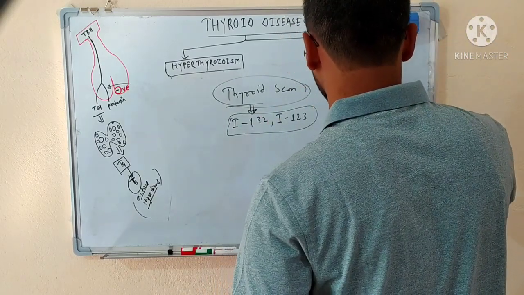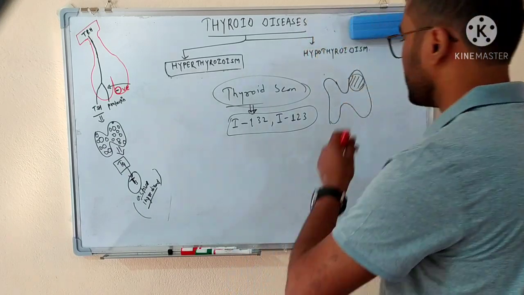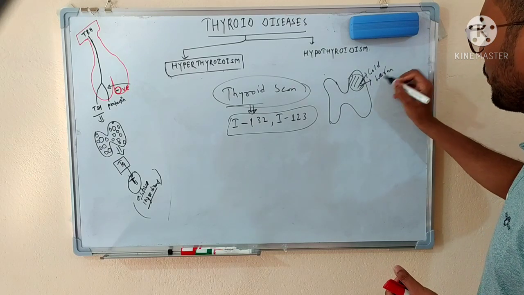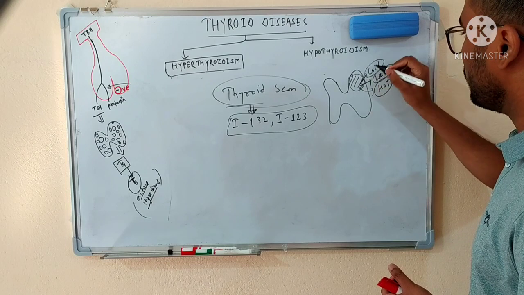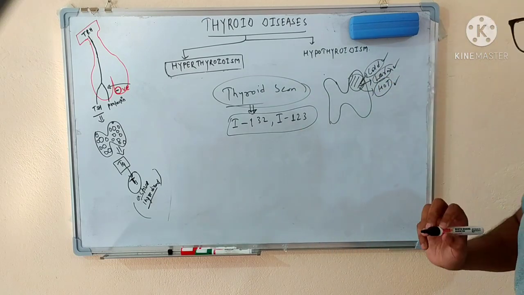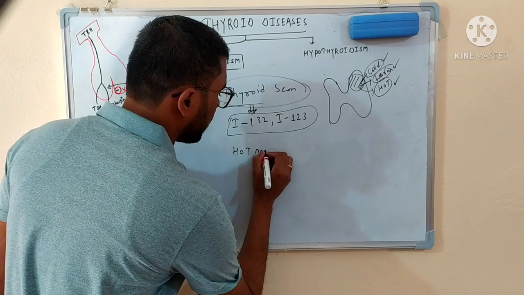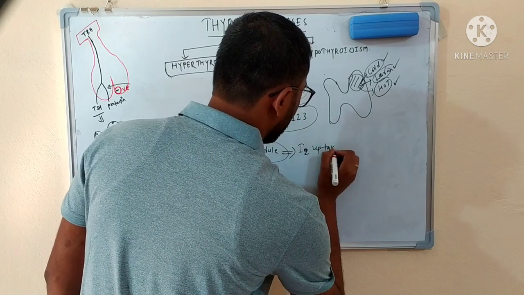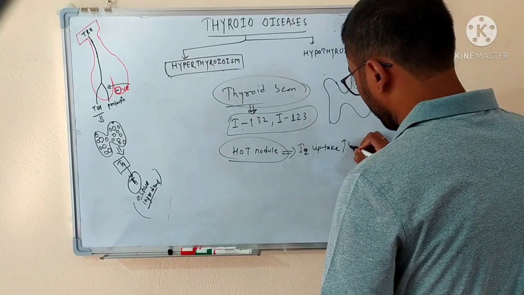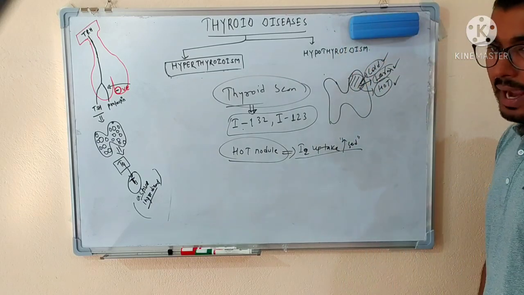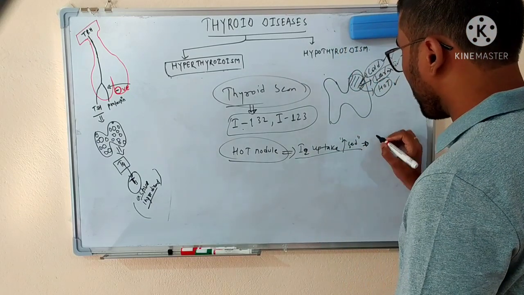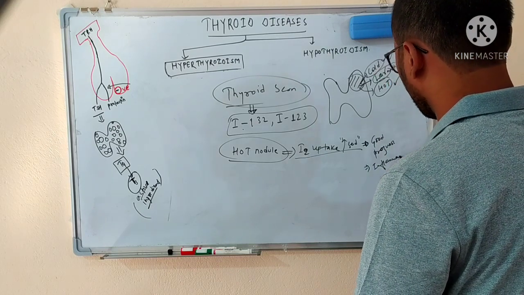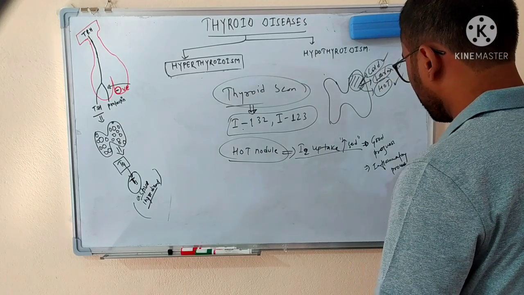Let's suppose a person has a nodule in the thyroid. Now, if we have to differentiate whether this nodule is cold, warm or hot, how will we know by the thyroid scan? In a hot nodule, the iodine uptake, it means the iodine 131 or 123 uptake, will be increased. So a hot nodule will have increased iodine uptake, and if the iodine uptake is increased, then somehow it is a good prognosis. It signifies there is somehow an inflammatory process going on, and that can be easily cured.